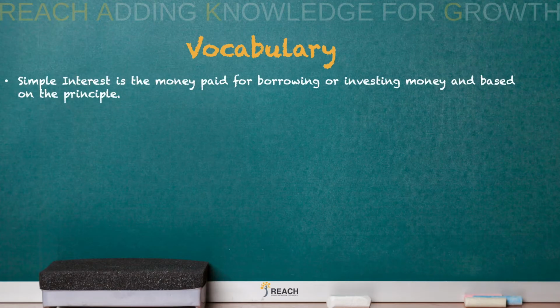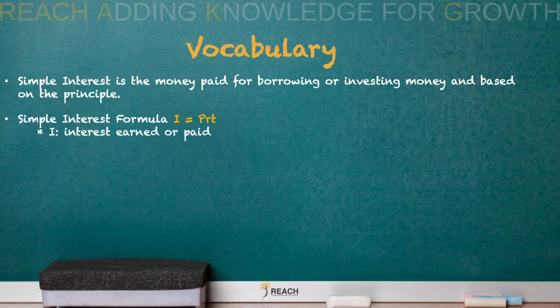So what is simple interest? Simple interest is the money paid for borrowing or investing money based on the principal. So the simple interest formula is I equals P times R times T. I is your interest earned or paid, depending on if you're borrowing money or if you're investing the money.